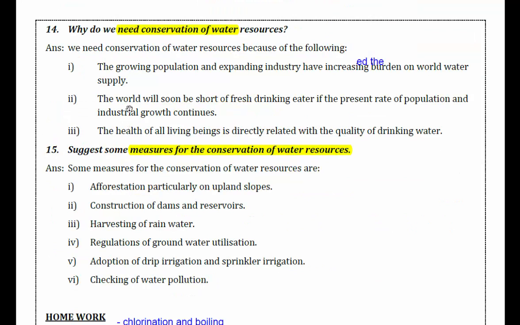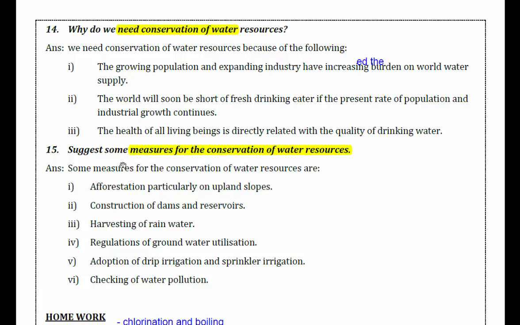Why do we need conservation of water resources? First one is the growing population and expanding industry have increased the burden on the world water supply. The world will soon be short of fresh drinking water if the present rate of population and industrial growth continues. Third one is the health of all living beings is directly related with the quality of drinking water. All our health, sickness, and diseases are also related with drinking water. Is it not so?